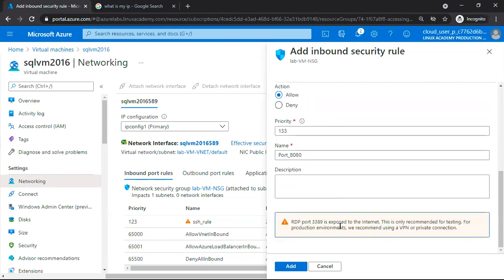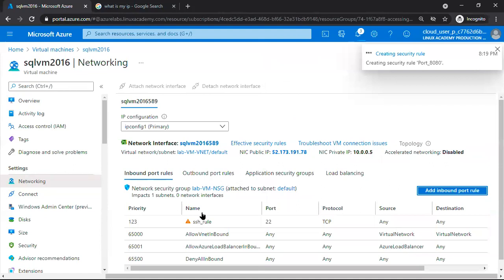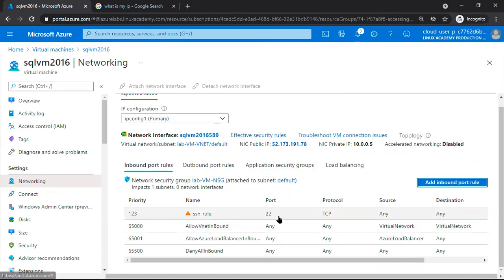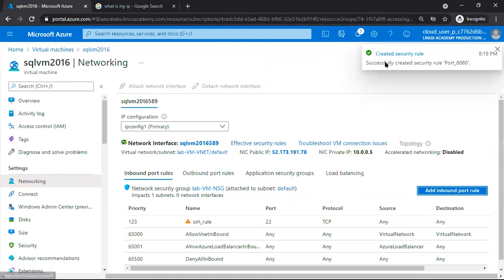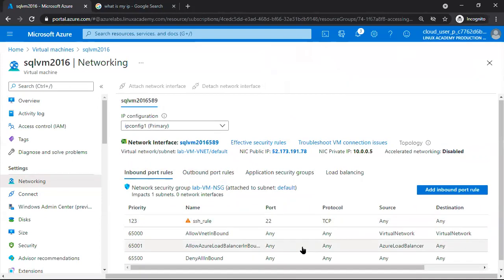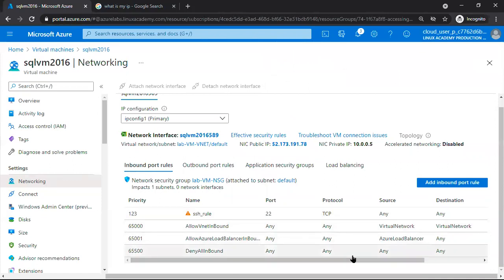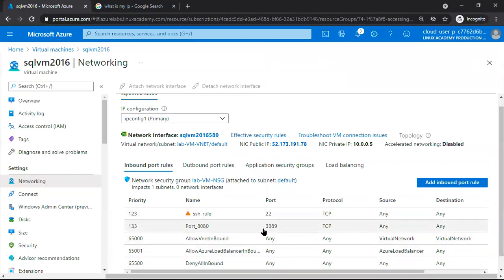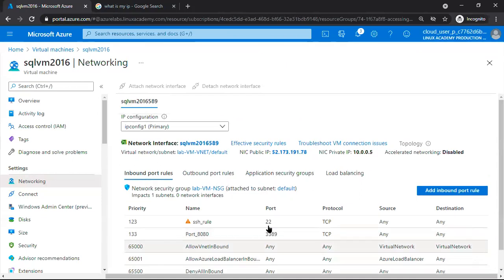Apply. Okay, it says the rule is created. Check one time. Where is the rule? RDP. Yes, check it. 3389 is the default port number for RDP.